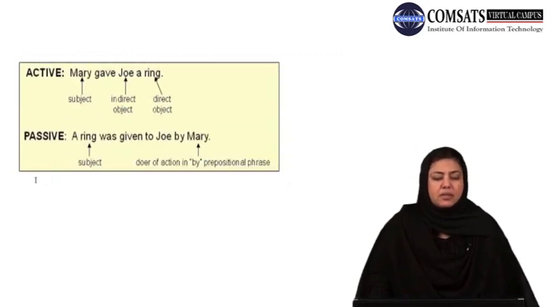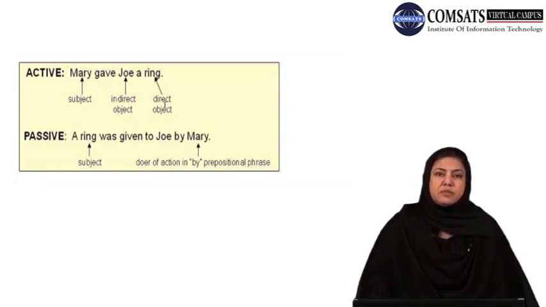Look at the second example now. The second structure that we had was Mary gave Joe a ring. Now look at the structure or the syntax of the sentence. You have Mary as subject, Joe as indirect object, and ring as direct object.